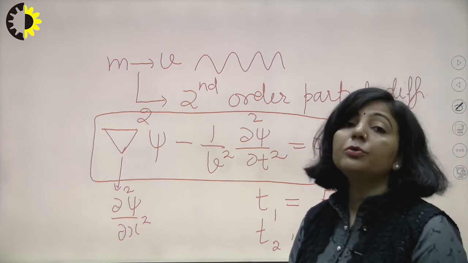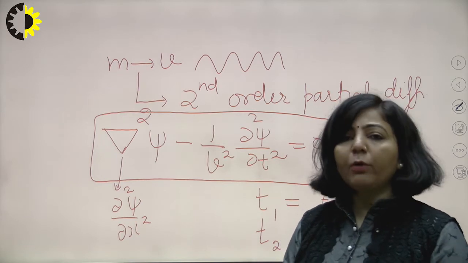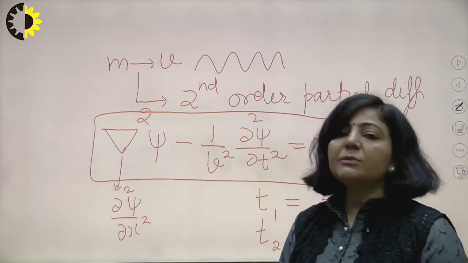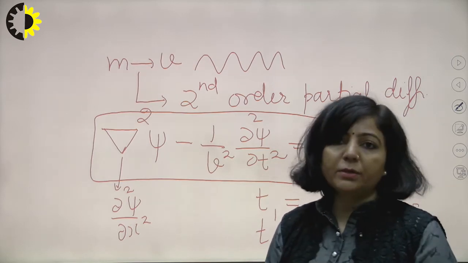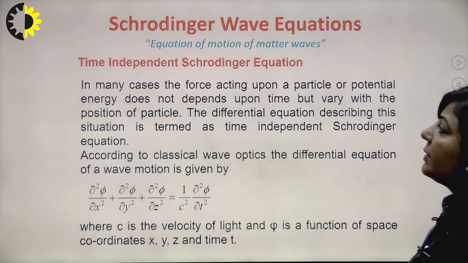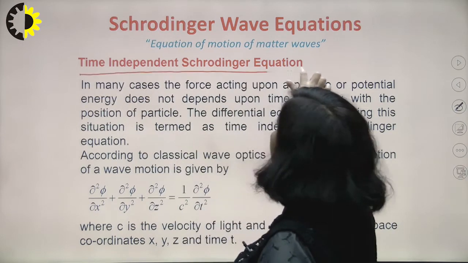Now I am going to derive the Schrodinger time independent equation, where we eliminate all the terms that contain a time dependent factor. I am starting with this.